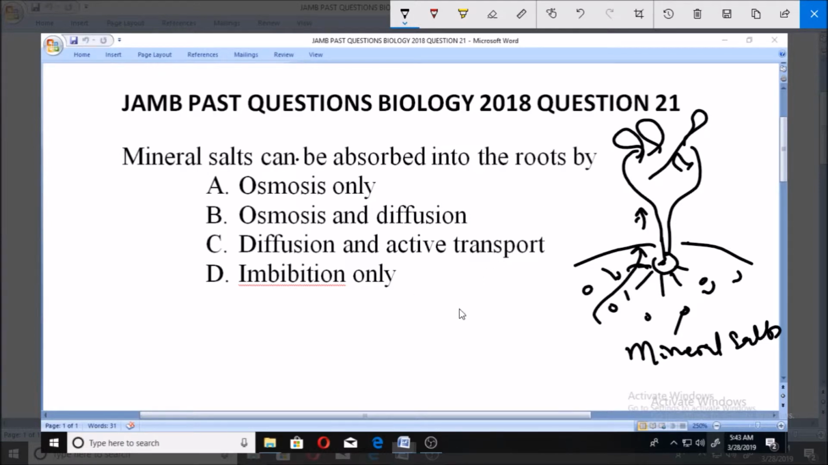Now naturally, you know that when there is movement like this, we know there is diffusion, but considering that there are more minerals in the cell sap than in the soil, but there is still movement into the cell sap of mineral salts, then we'll talk about active transport. That's what explains that movement against the diffusion gradient. So there is both movement and active transportation to ensure that mineral salts move into the plant through its roots. So the answer for this is C.